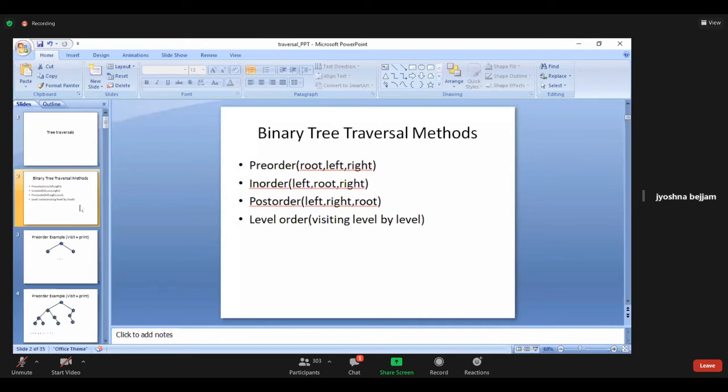So first visit the left and right child, then lastly you visit the root. That is the order. So finally I am concluding that the three traversal methods tell the order in which we visit each and every node in the tree. Level order means visiting level by level. First level, second level, completely visiting that level, then the next level, like that. So that is called level order.